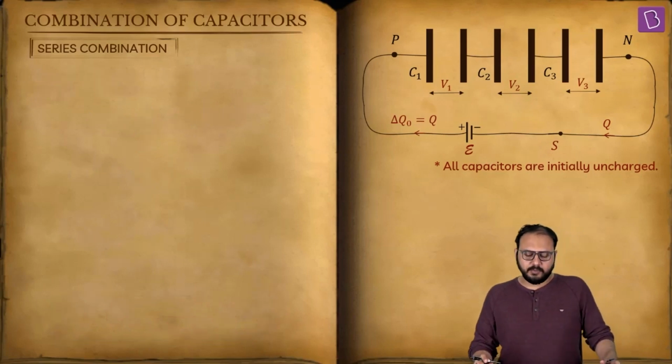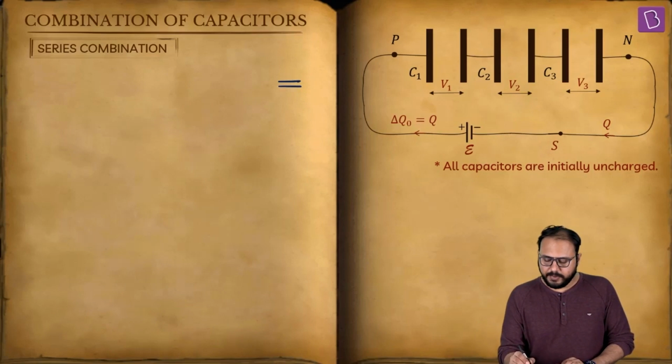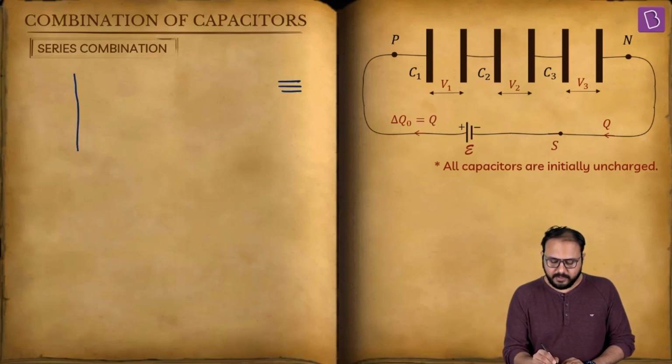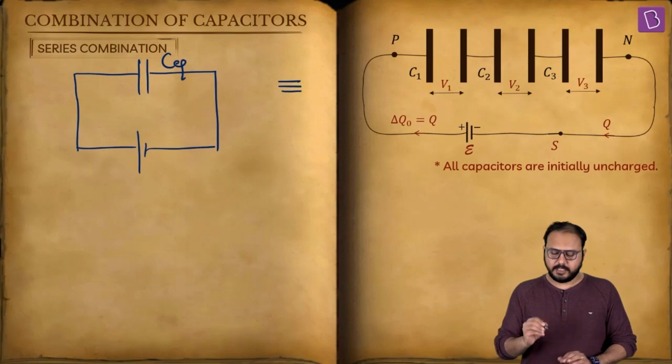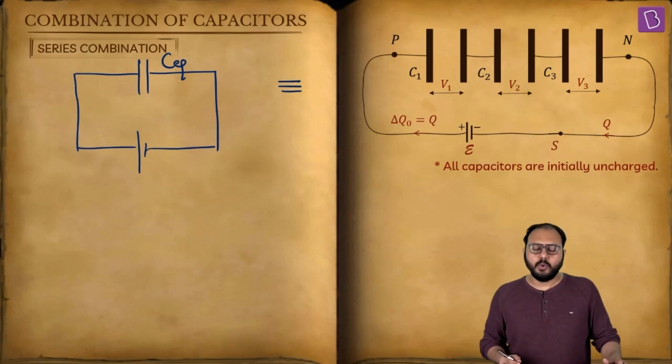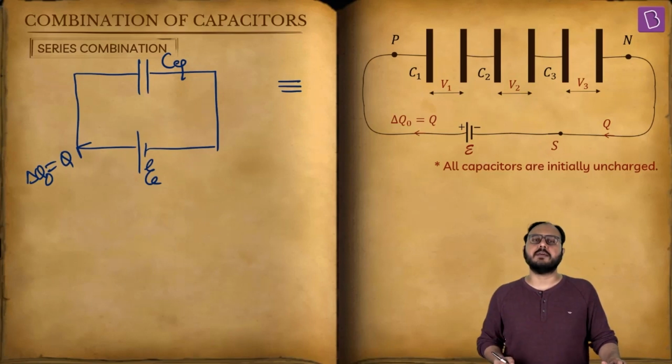Now, what is that whole equivalent thingy? The equivalent says that this entire combination will be replaced by one capacitor, and I will call it C equivalent. But wait a minute, what remains the same? E remains the same. The charge flown, delta Q naught, remains the same.